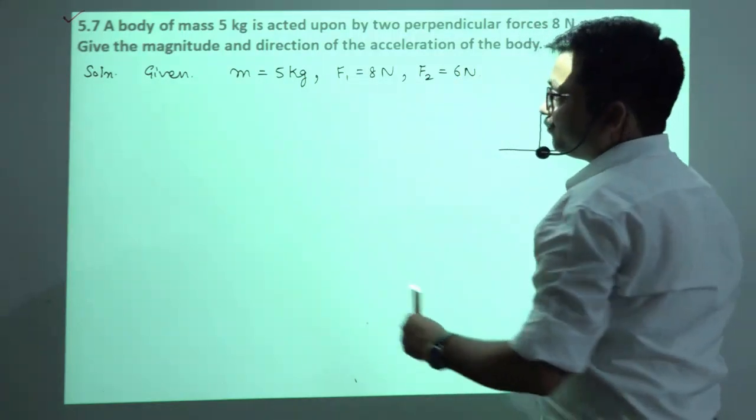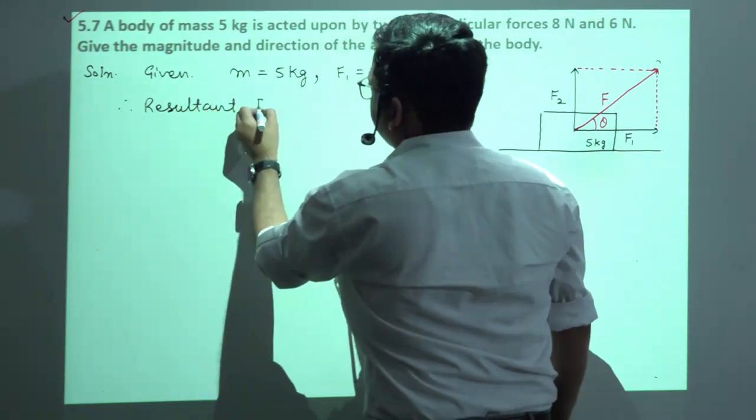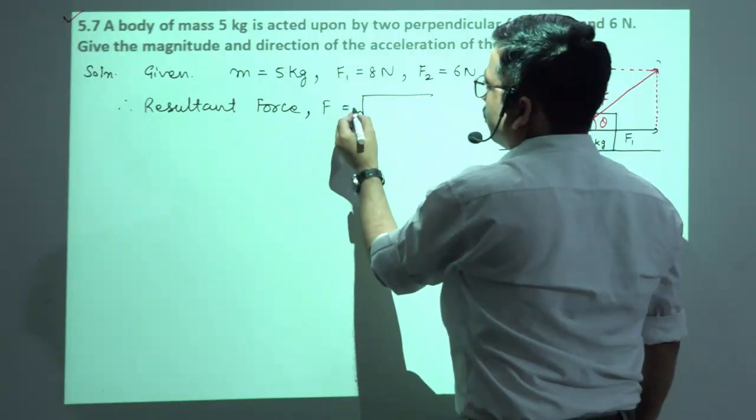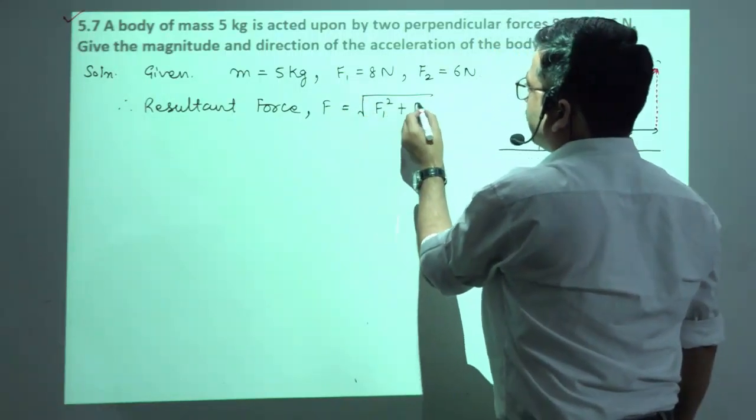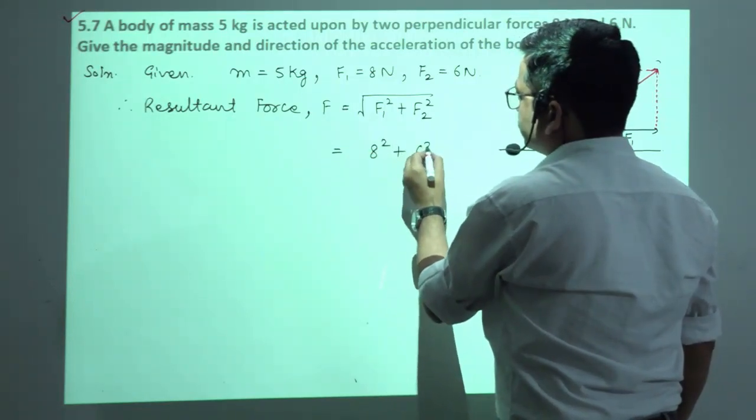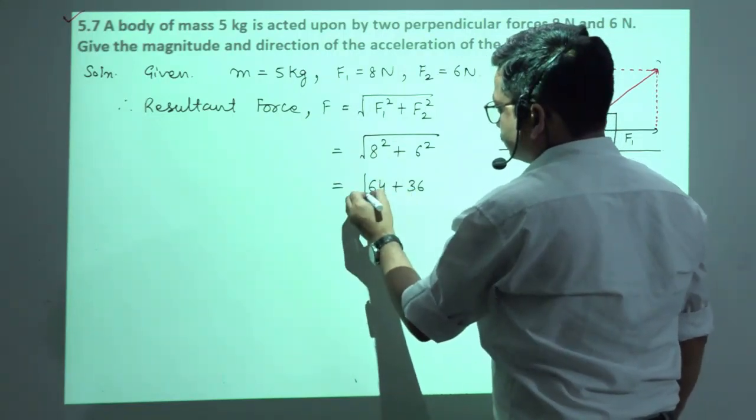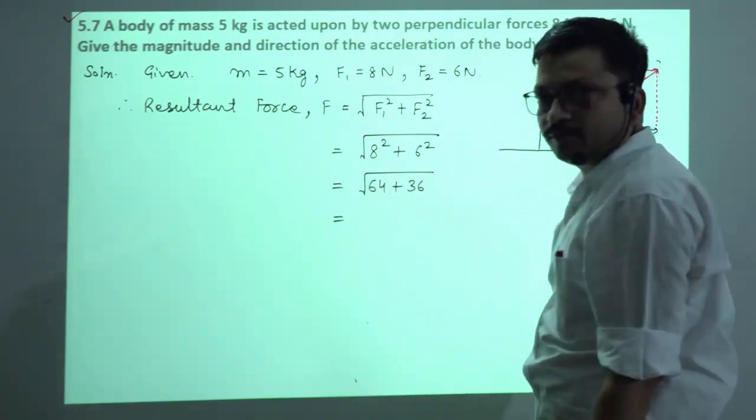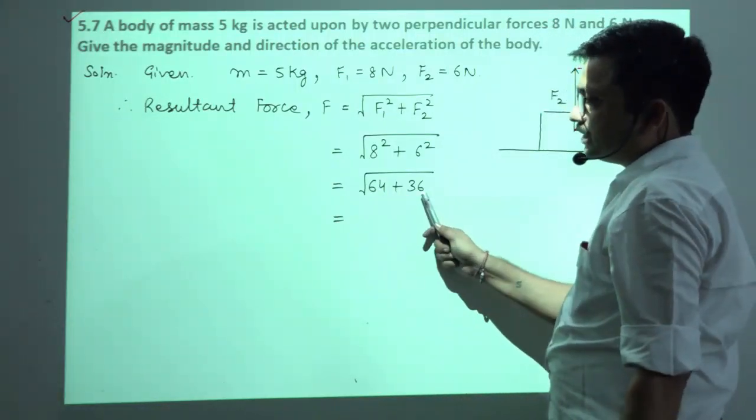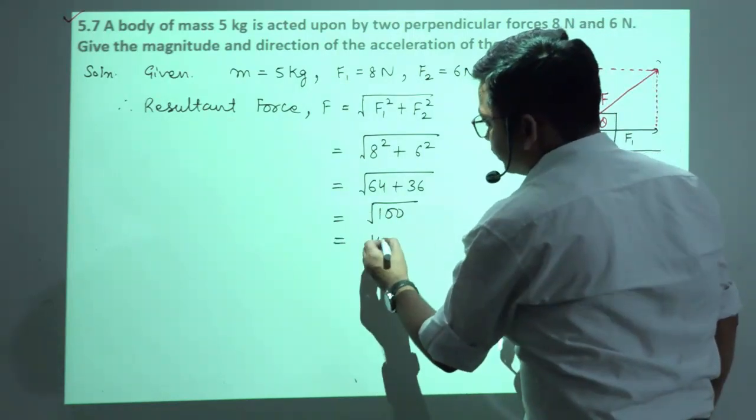ठीक है, so therefore the resultant force F will be equals to square root of how much? F1 का square plus F2 का square, that is equals to 8 का square plus 6 का square, and that is 64 plus 36. And how much it will be? 100. Okay, कितना हो जाएगा ये? 64 plus 6 70 और 30 100. तो 100 का स्क्वायर रूट लिया, that is equals to 10 Newton.